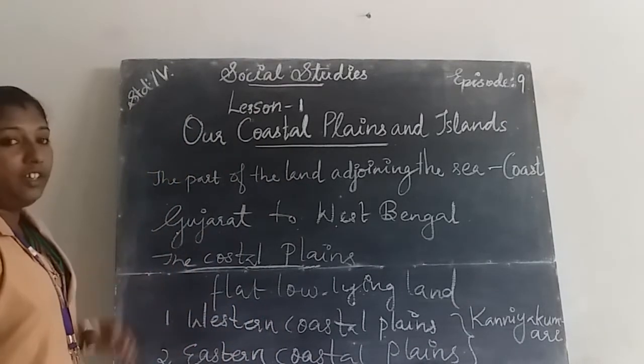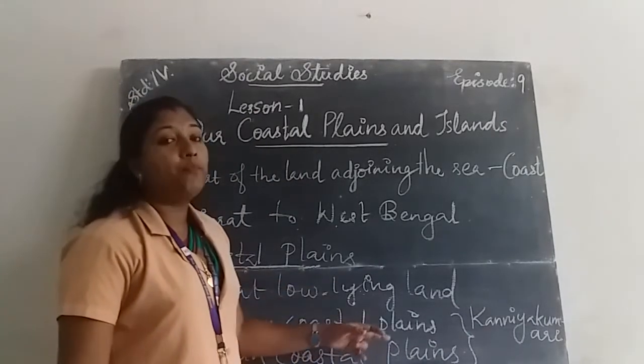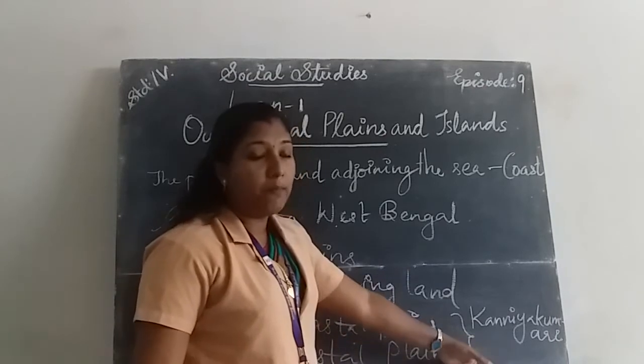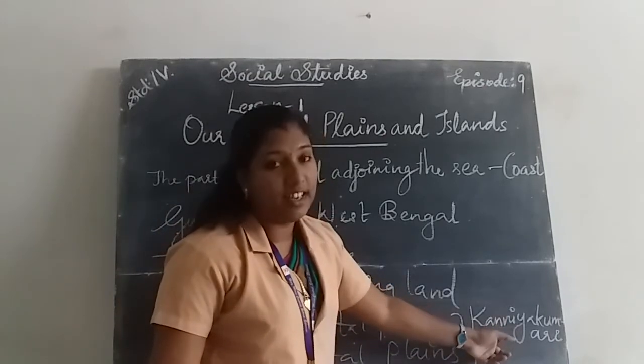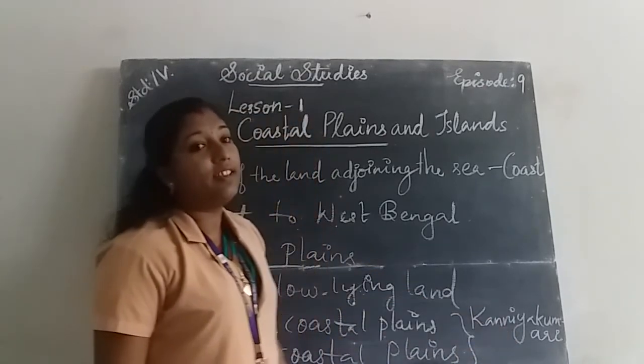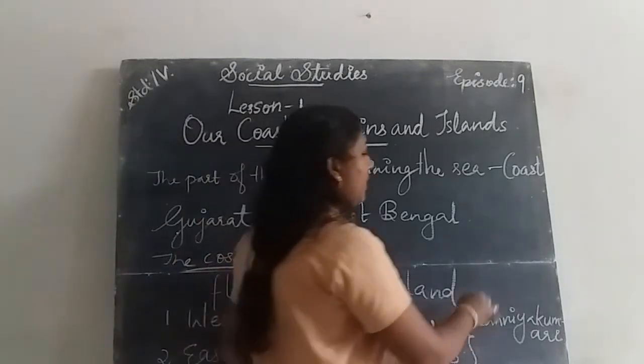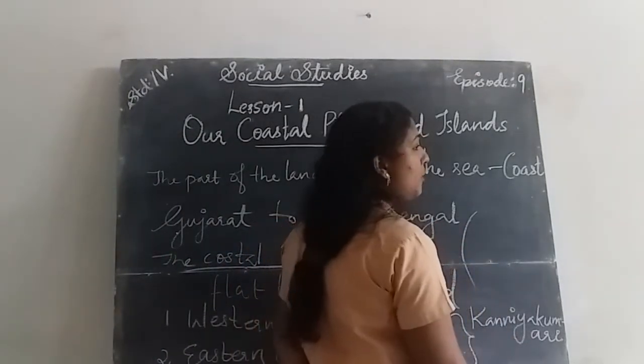The three water bodies, the Arabian Sea, the Indian Ocean and the Bay of Bengal, meet at Kanyakumari. The three water bodies meet at where? Kanyakumari. What are the three water bodies that meet at Kanyakumari?